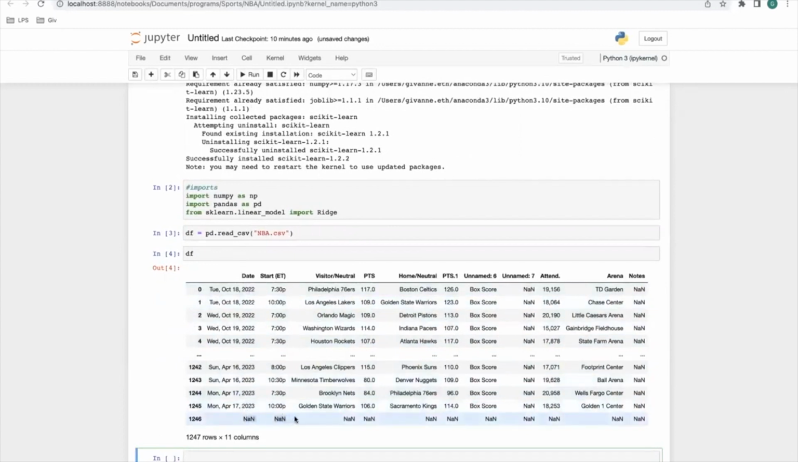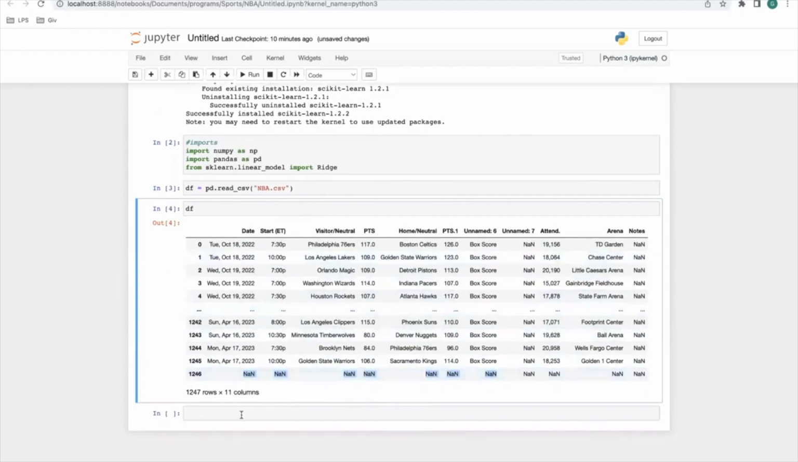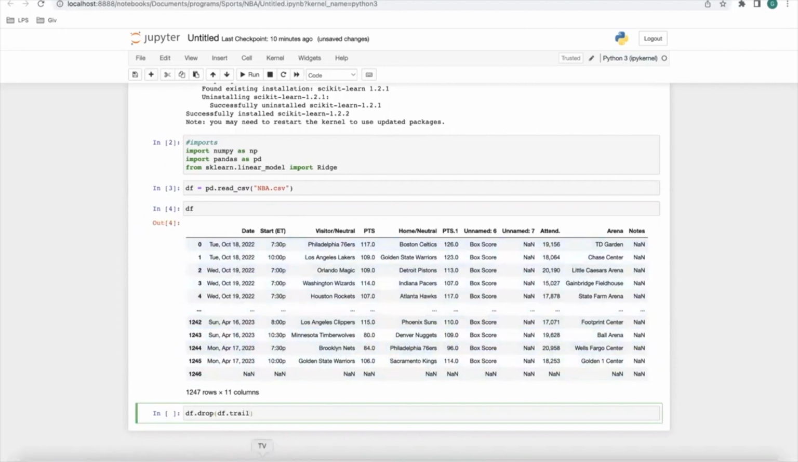Now, something you'll probably note right here is that it has a not a number value at the end. This is something I was fiddling around with. I don't know why it showed up, even though I cleared it out. So we simply just have to drop that last row. That's where we do df dot drop, and this is where we specify the tail value. There's tail and head. Tail involves the last 5 values of a data frame. Head is the first 5 values. So we're going to use tail.